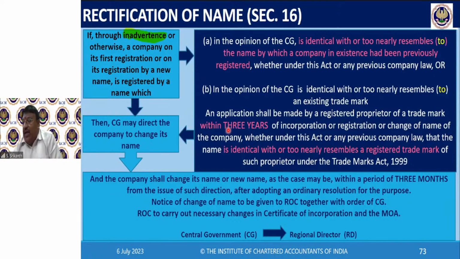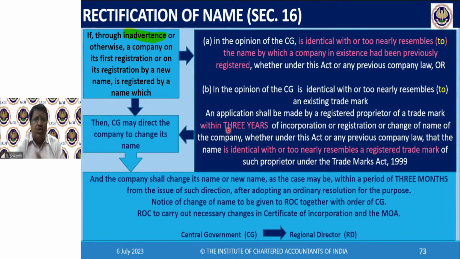This rule of identical with or too nearly resembles the name is also a question of when a company is registered other than under Indian company law. See, if you are incorporating a company outside India, you are not bound by Indian law. This is only for companies being incorporated in India. If you are incorporating a company outside India, you will have to comply with whatever law there is. But I don't want to comment because I don't know the company law in various countries.